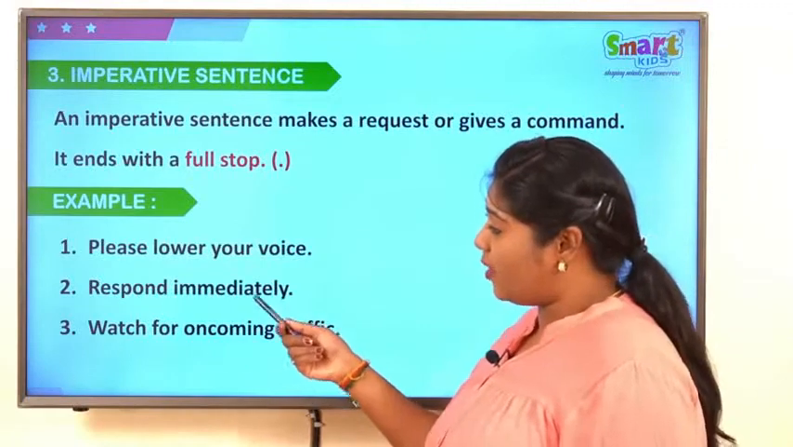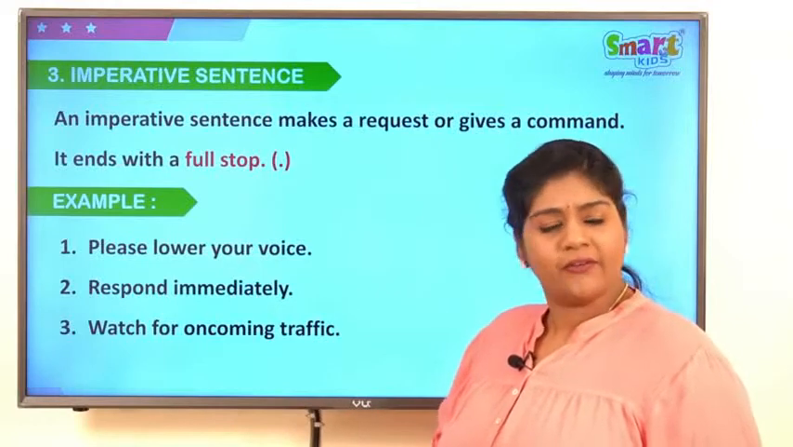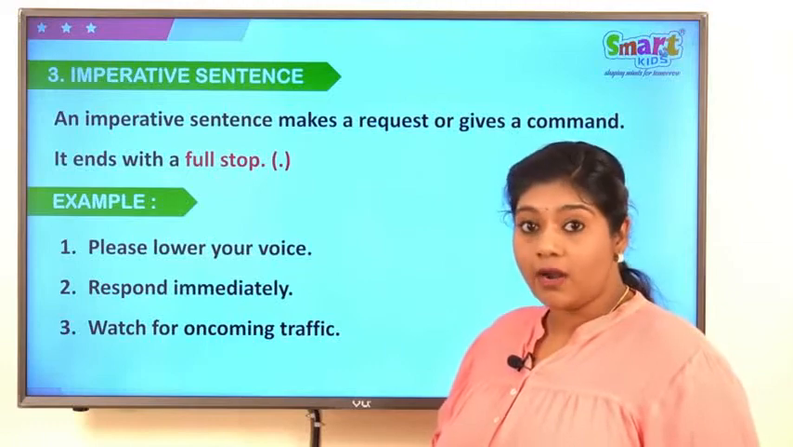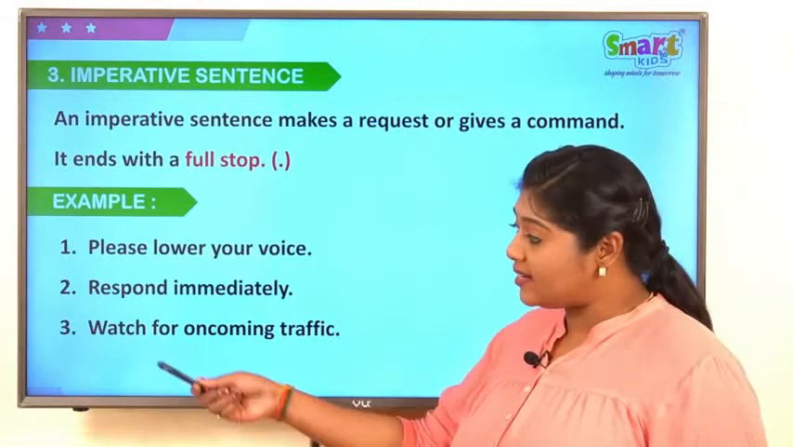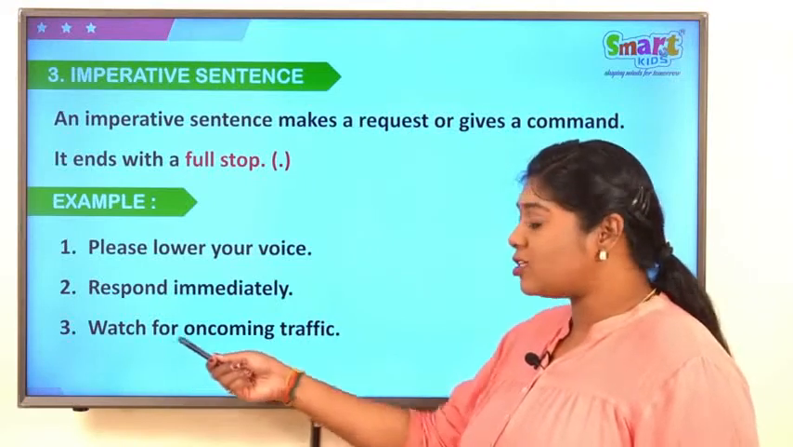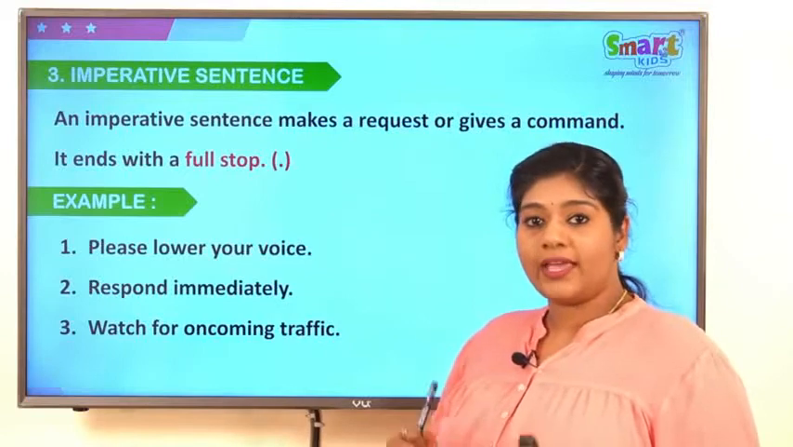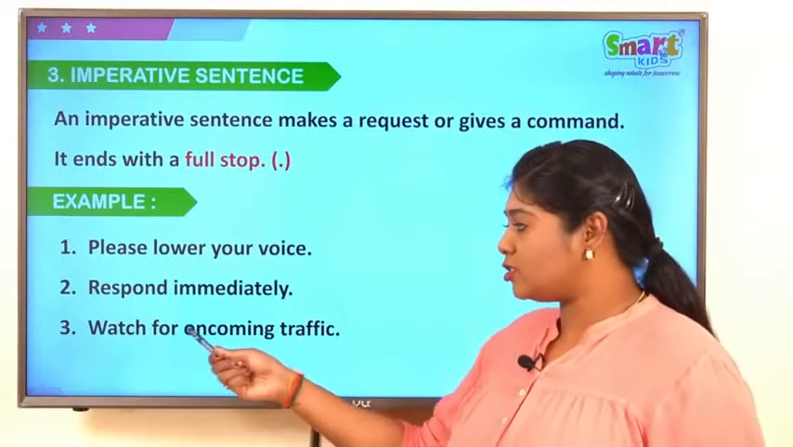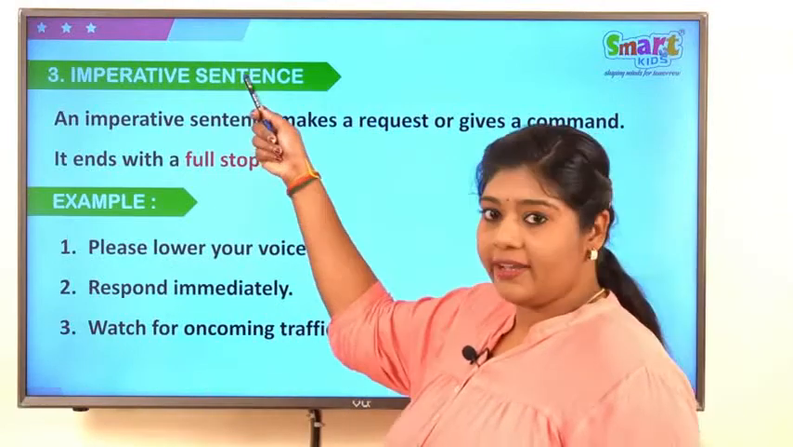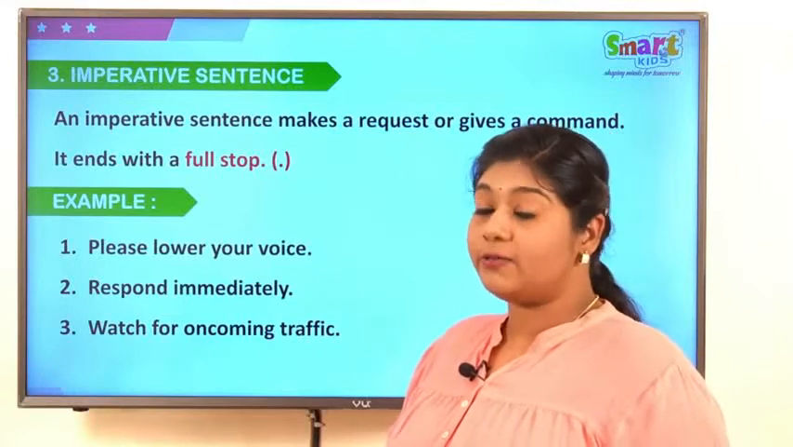Let's see the second one. Respond immediately. That's an order. How I am saying? Respond immediately. So, that is not request. That is ordering, commanding. So, even that sentence will end with full stop. See the third one. Watch for oncoming traffic. So, that is something like giving an order or command. Watch for oncoming traffic. So, this is how imperative sentence will be. Now, let us learn about the last type of sentence.